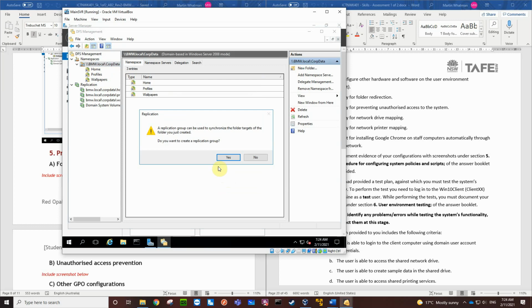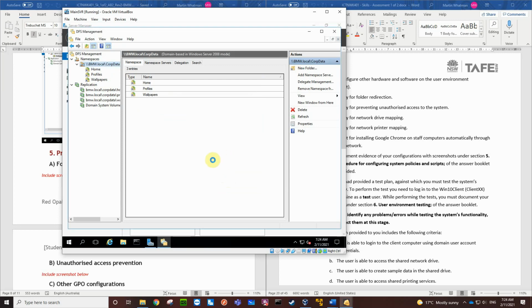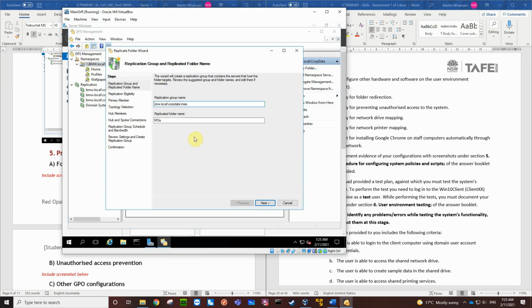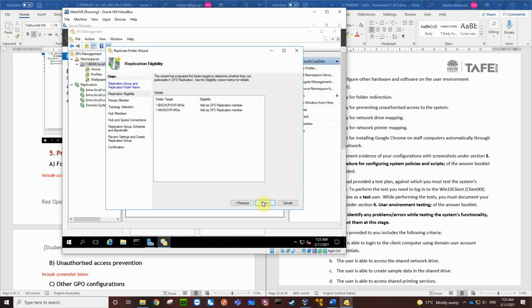Two targets. I'm going to create the replication group. Okay, next. They're the targets. The primary member is going to be the main server.